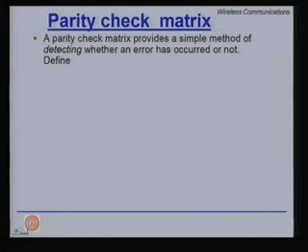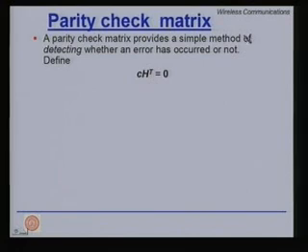The first job is to detect whether an error has occurred, and then the second step is to see whether you can really correct the error. Let us define a matrix H such that code word times H transpose is equal to the 0 matrix.